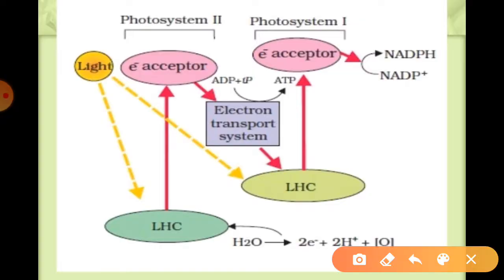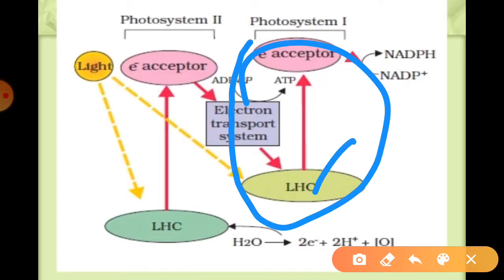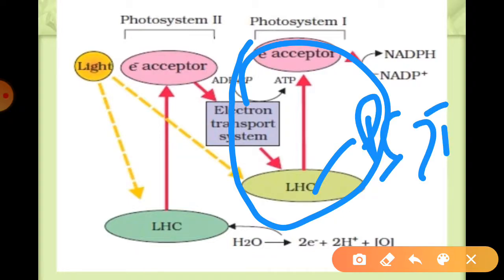As you know, this is the reaction of PS1. The electron is released from the reaction center, that is P700, and returns back after passing through a series of carriers, circulating within the photosystem, and the phosphorylation occurs due to the cyclic flow of the electron.